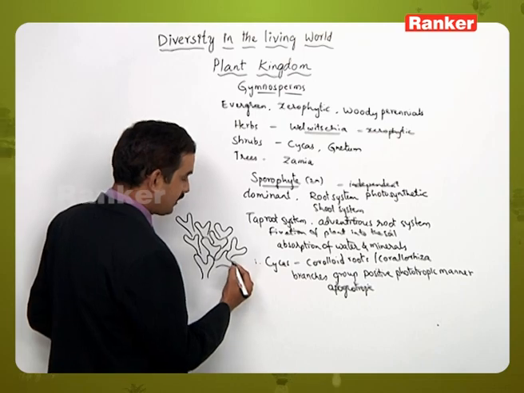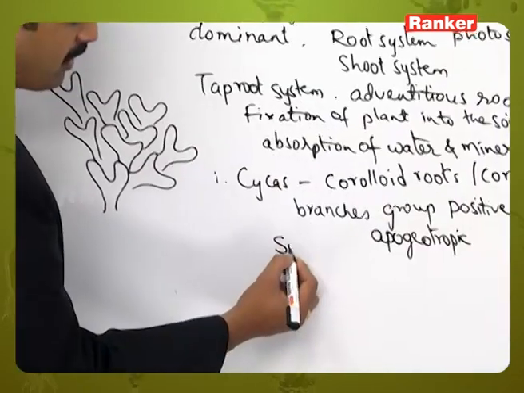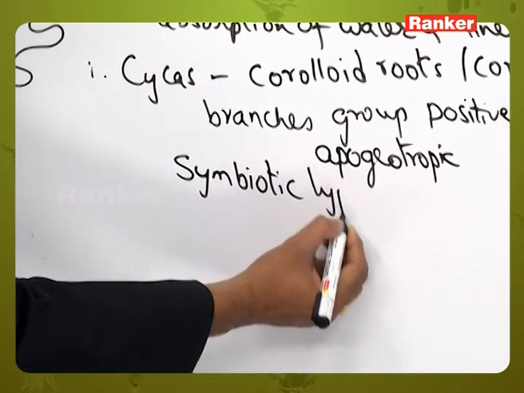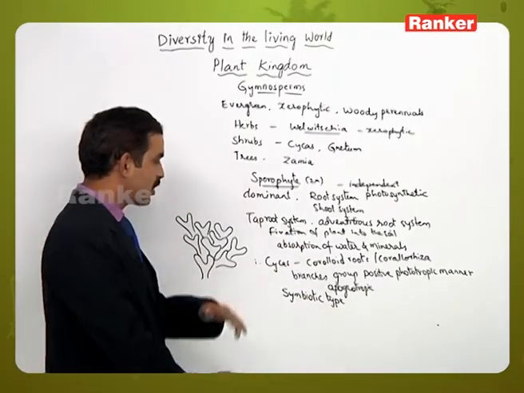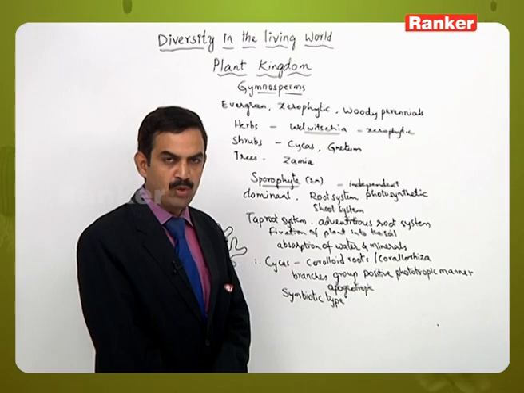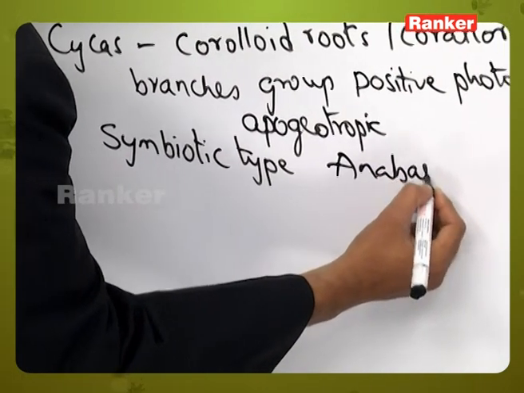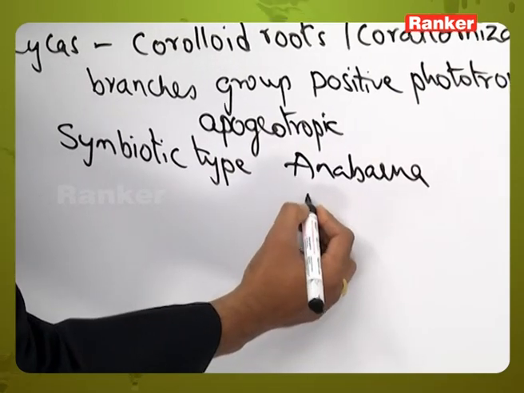And here these coralloid roots are the best example for a symbiotic type of root system. Why? Because these roots are associated with blue-green algae, those are Anabaena and Nostoc.